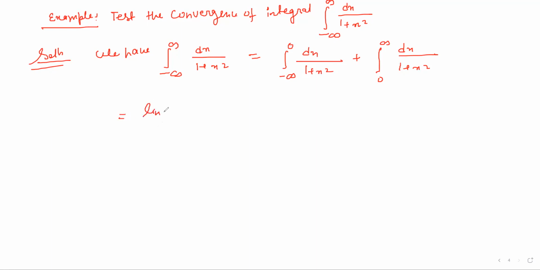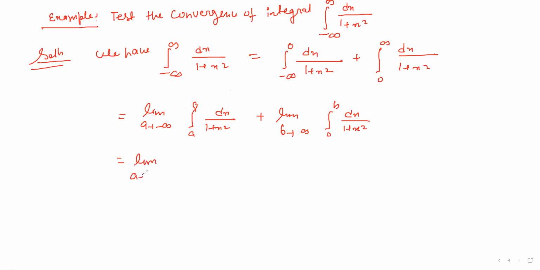We can write limit a tending to minus infinity, a to 0, dx upon 1 plus x square, plus limit b tending to infinity, 0 to b, dx upon 1 plus x square. Now we know that the integral of this is tan inverse x.